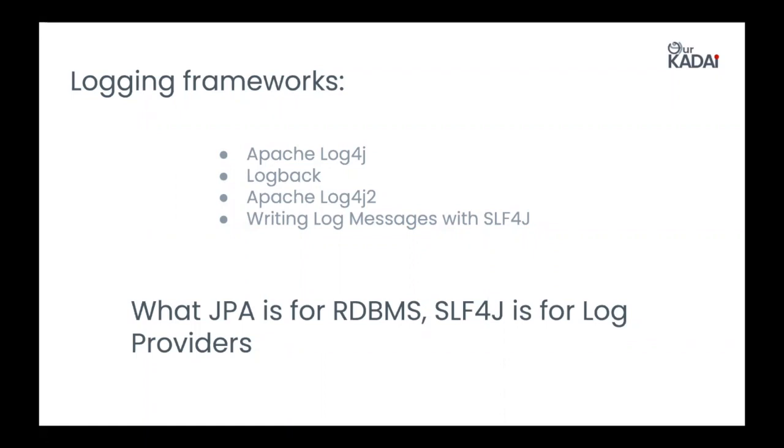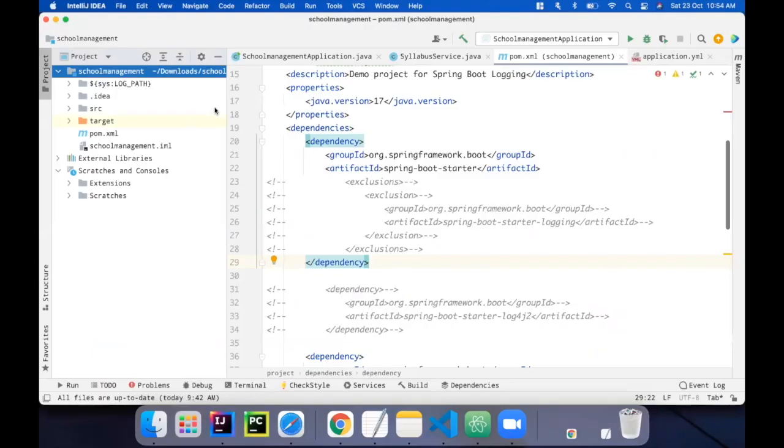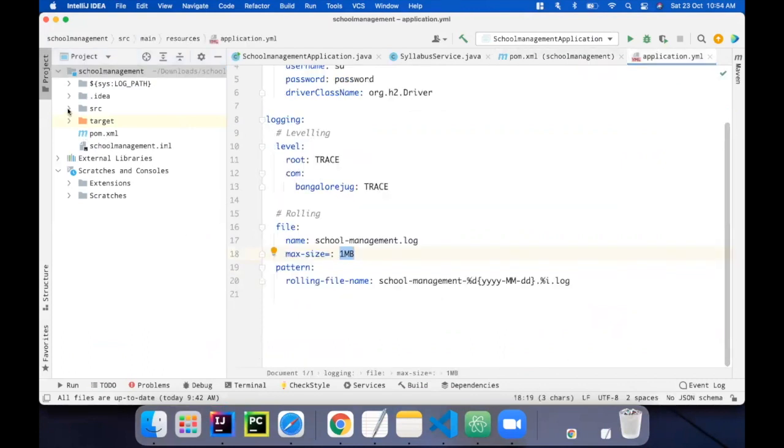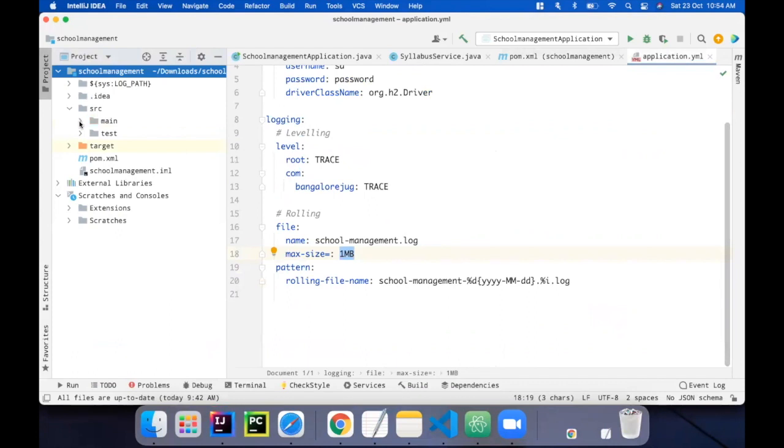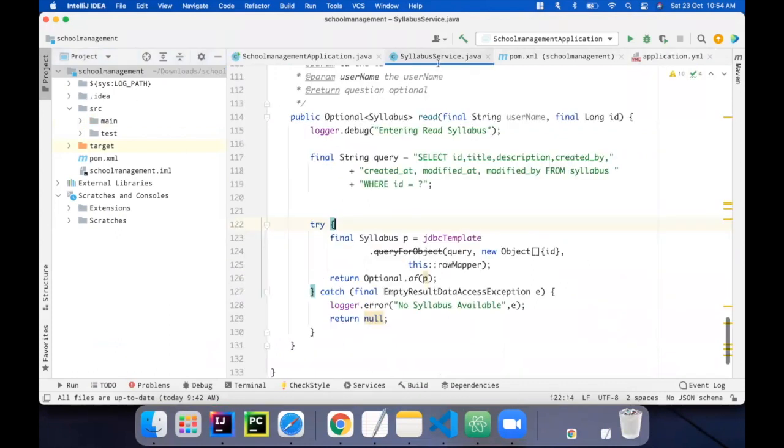With all this theoretical information, let's go see a small Spring Boot application where I have implemented logging and how we can switch logging frameworks. This is a small school management application. In this application, I have CRUD operations for creating a syllabus and reading a syllabus.